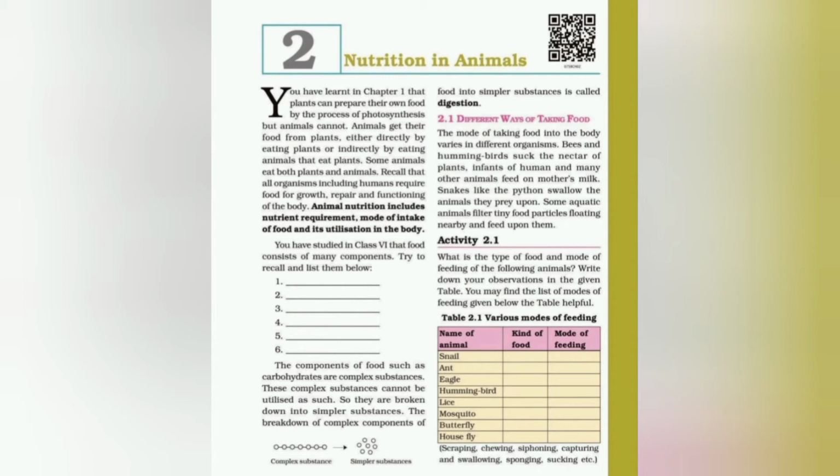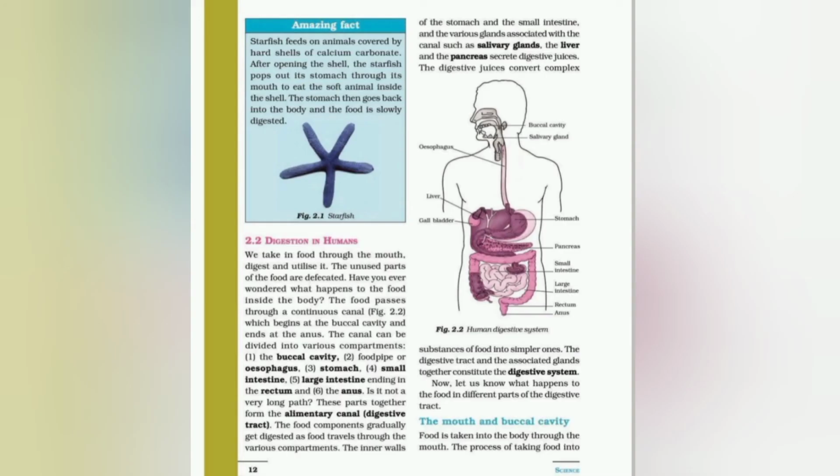So students, these are the 5 main steps included in the process of nutrition in animals. Now we are going to start with digestion in humans. So students, now we are starting another topic, that is digestion in humans.